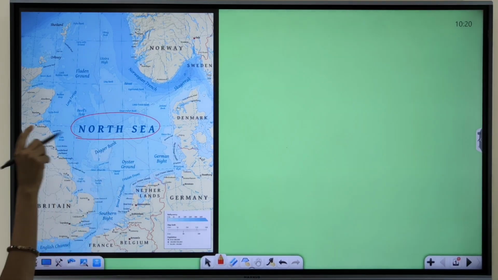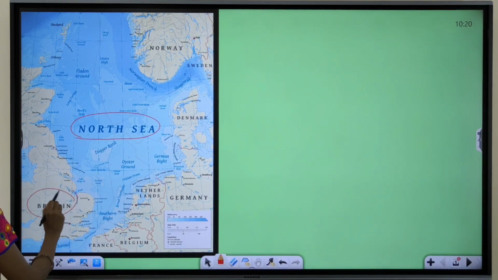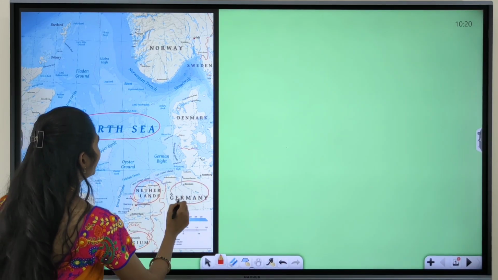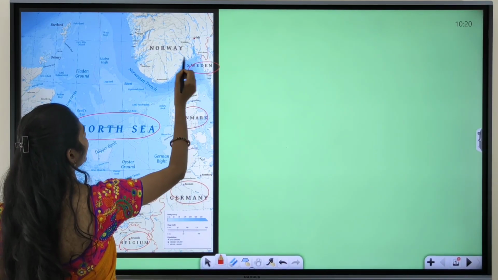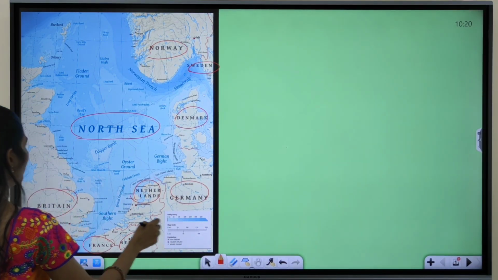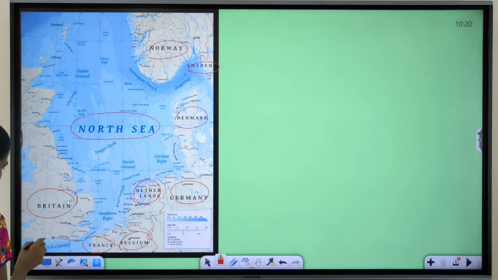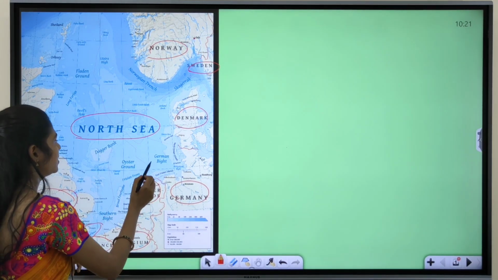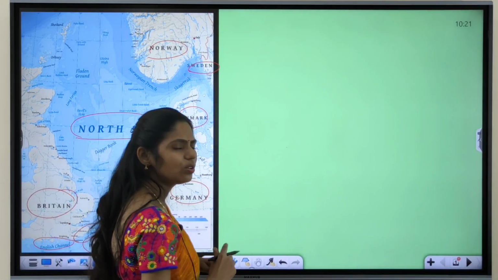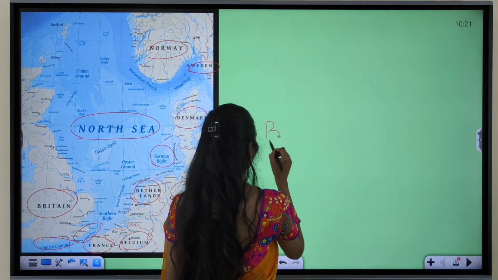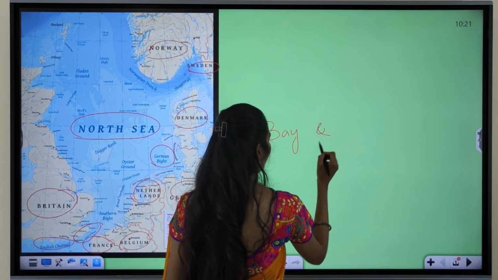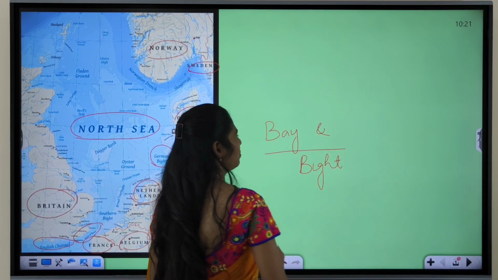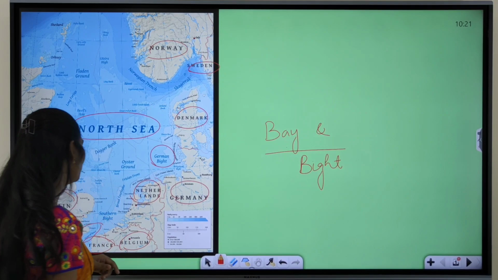And which are the countries sharing boundary here? Here we have Britain, here we have France, Belgium is there, Netherlands, Germany, Denmark, here Sweden, and here Norway. So these are the countries which are sharing the boundary. And here we have the English Channel, Strait of Dover, and here you can see German Bight. So I want to give you one homework. What is the difference between bay and bight? There is a very small difference between bay and bight. So please let me know.